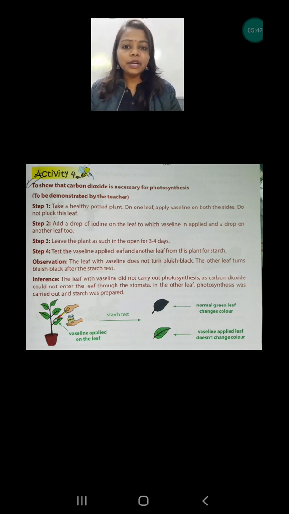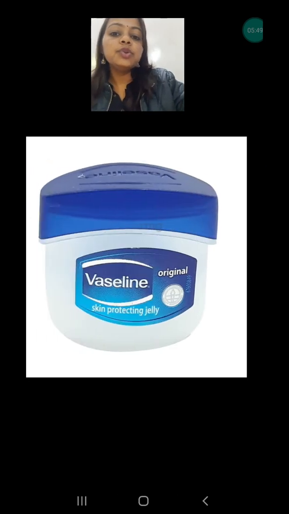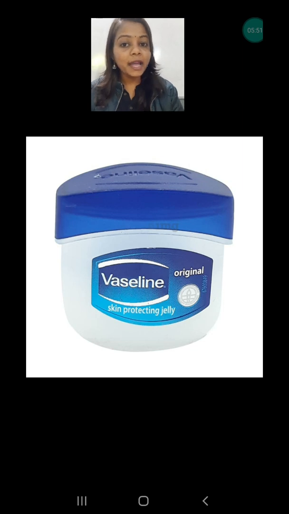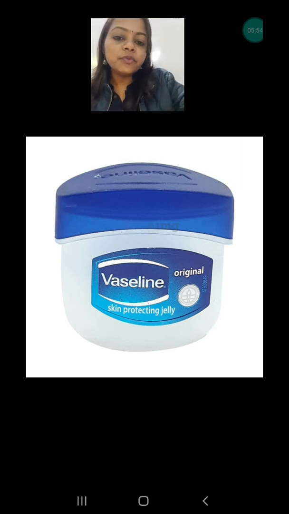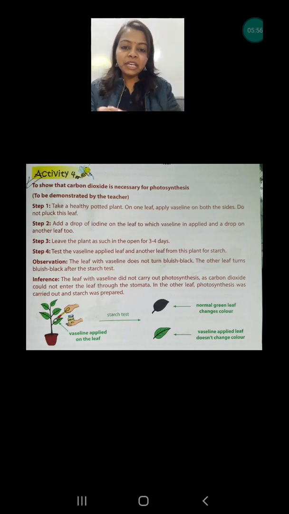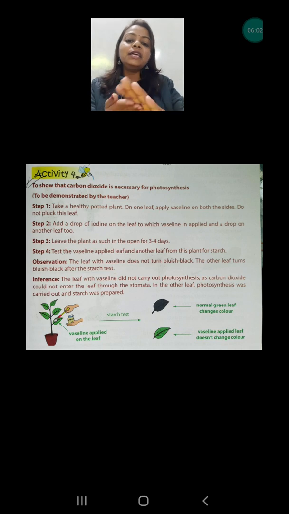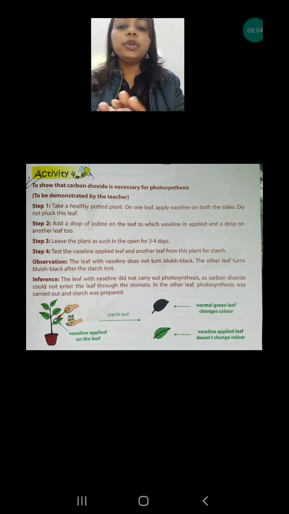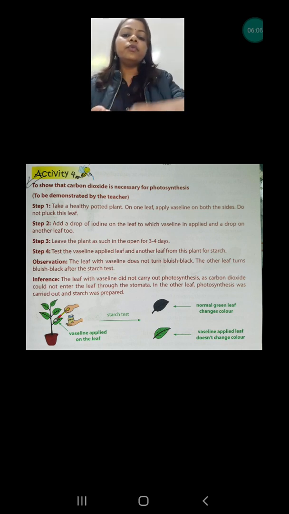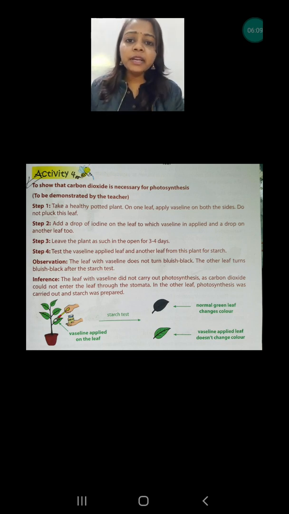Okay, so what we are going to do is use Vaseline. We are going to put this Vaseline on the surface of the leaf. In the plant, we are going to apply the Vaseline on one of the leaves. Okay. Why are we doing this?